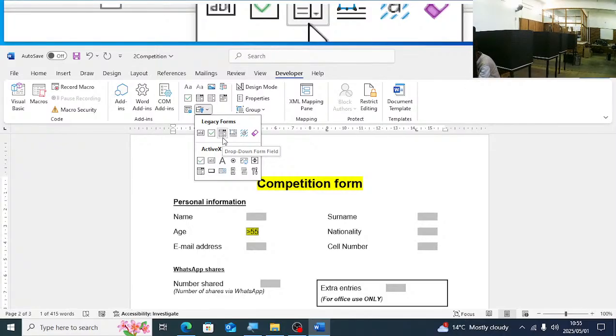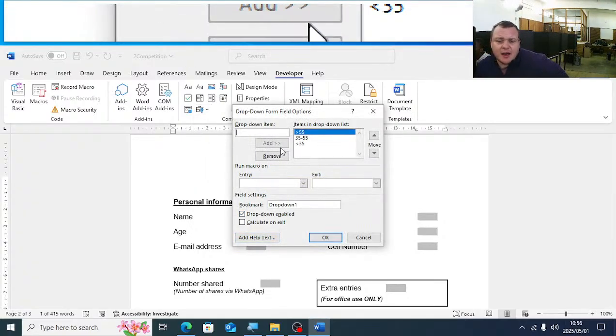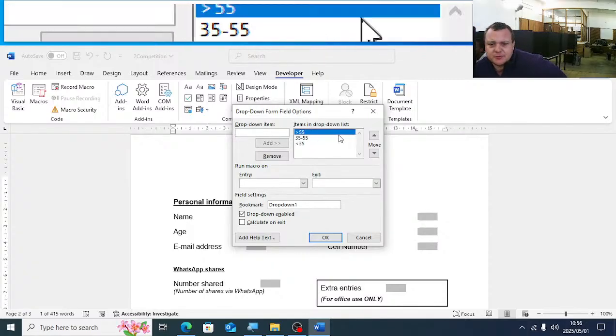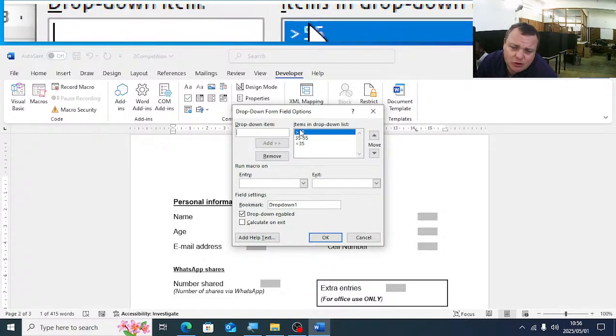You must select the legacy forms, legacy tools, and then the legacy forms, the third one. And then you add the options there. We only do basically the first three. We do the text box form field, we do the checkbox form field, and we do the drop down form field. Happy? So that one, you will double click on that drop down form field, and you just simply add the items there. What they also ask in the exam is that there must be a blank space at the top. It must be blank.